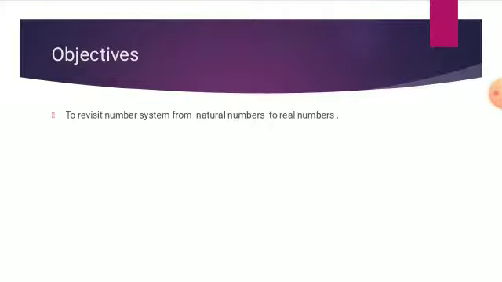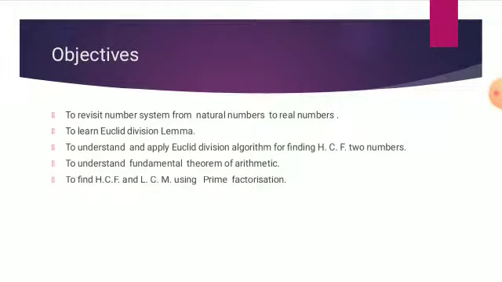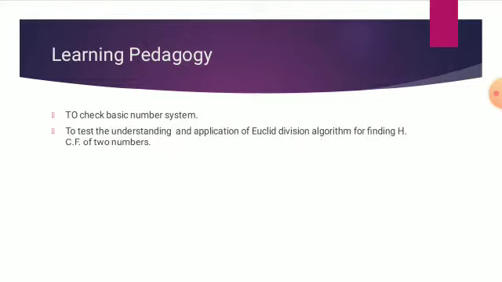Objectives: to revisit the number system from natural numbers to real numbers, to learn Euclid division lemma, to understand and apply Euclid division algorithm for finding HCF of two numbers, to understand the fundamental theorem of arithmetic, to find HCF and LCM using prime factorization. Learning pedagogy: to check the basic number system, to test the understanding and application of Euclid division algorithm for finding HCF of two numbers, to test the basic concepts related to the chapter.